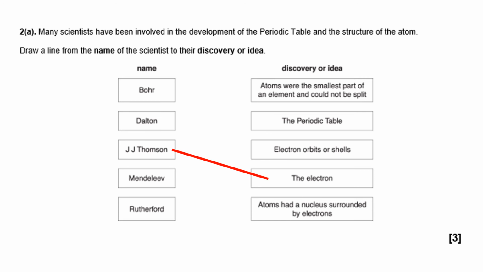Rutherford was a big name. He was the nuclear model, so he's going to be the nucleus. Where does it say nucleus? Atoms had a nucleus, that bottom one there. So Rutherford and atoms have a nucleus surrounded by electrons. Yes, I'm happy that's Rutherford.